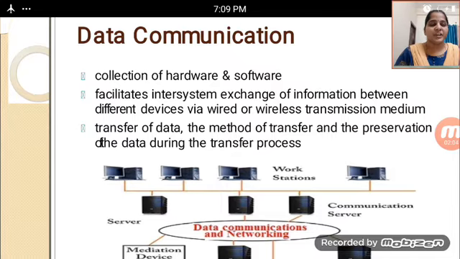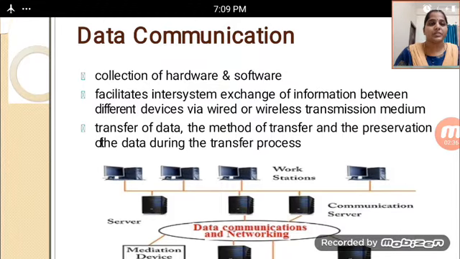Whenever we want to exchange information from one place to another place, that information between different devices will pass to the different devices by using wired and wireless transmission medium. After that, transfer of data.